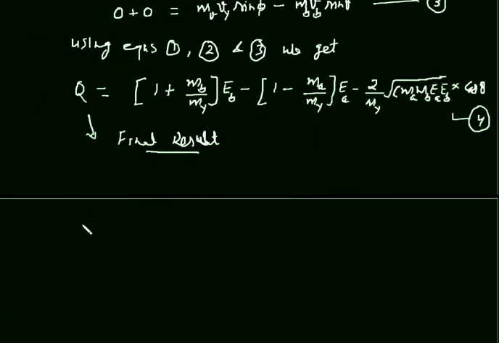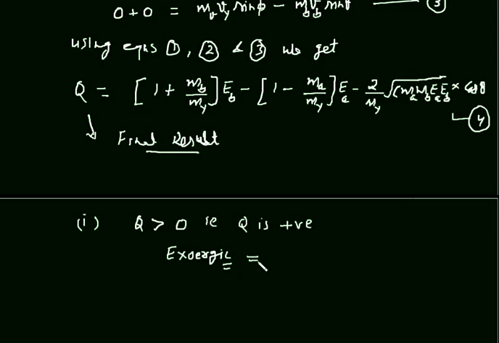Now there are two possibilities. One is Q is greater than 0, that is, Q is positive. Then the nuclear reaction is called exoergic.